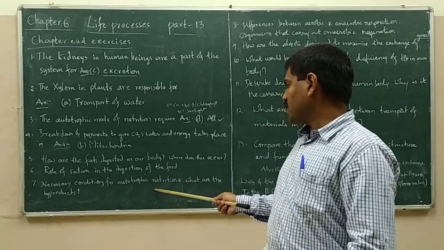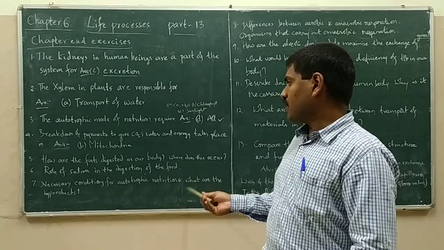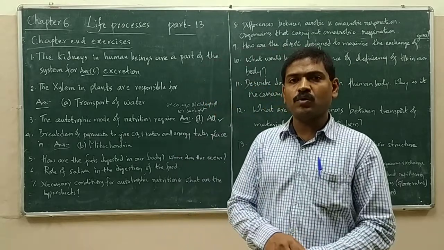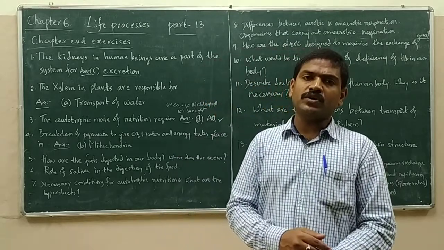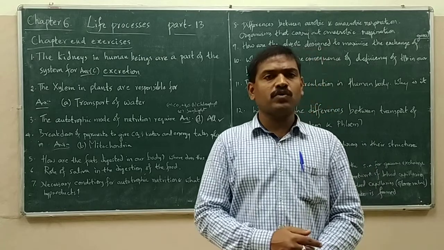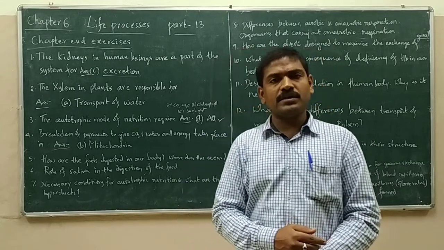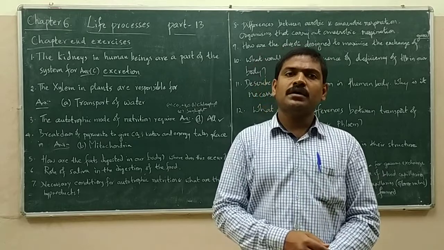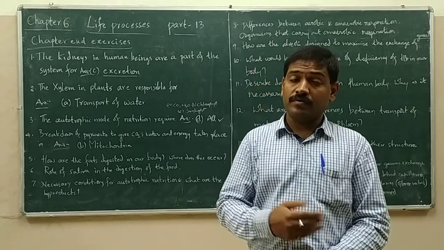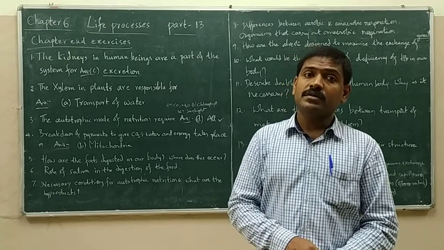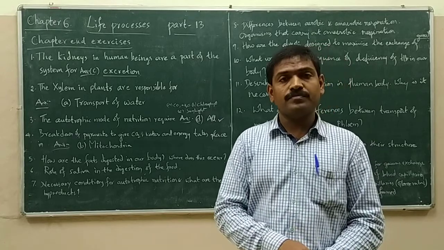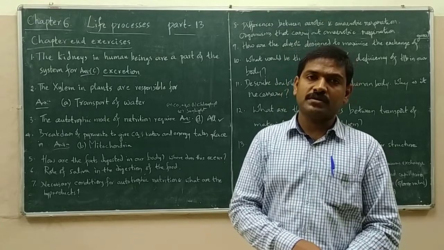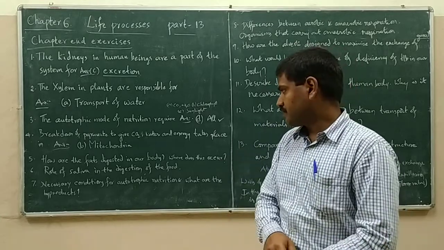Necessary conditions for the autotrophic nutrition, and what are the byproducts? Autotrophic nutrition is basically carried out by the photosynthetic process. So what are the necessary conditions for photosynthesis? Carbon dioxide and water are needed, light must be available, and chlorophyll should be present. These are the necessary conditions.